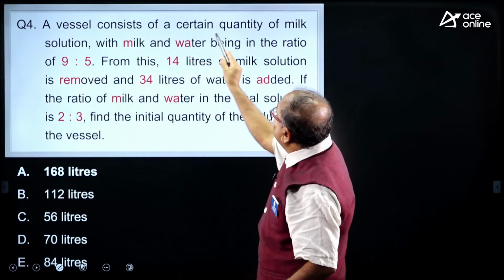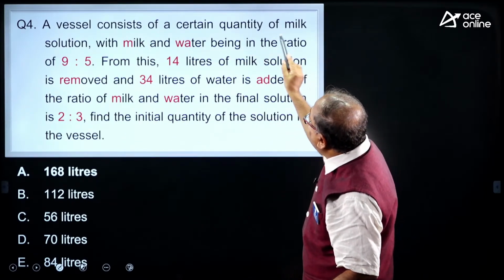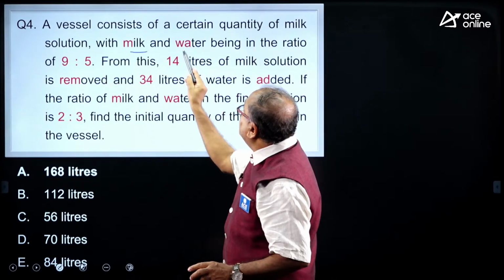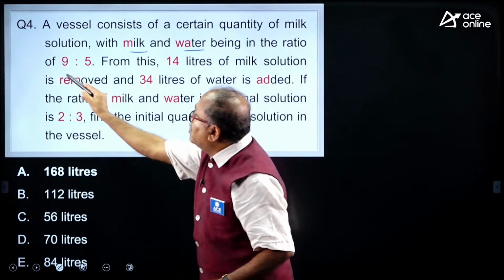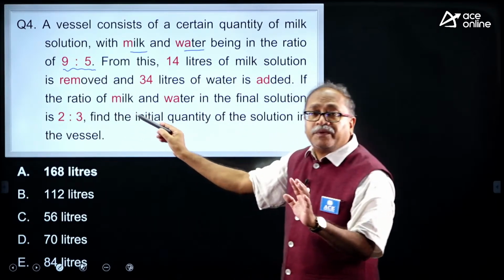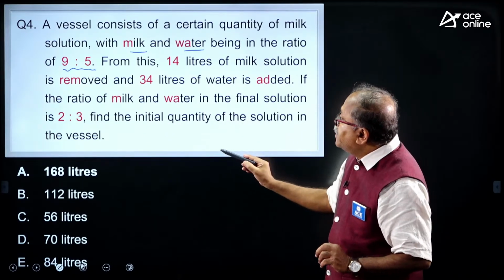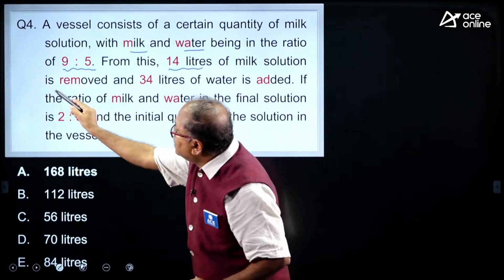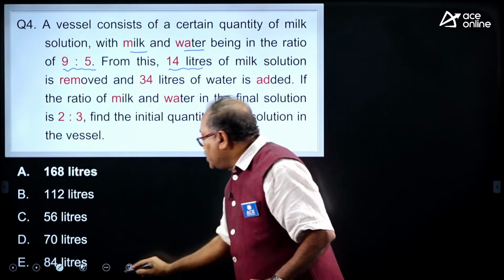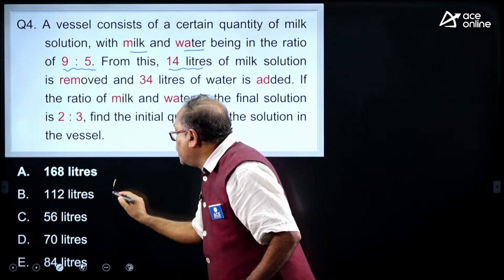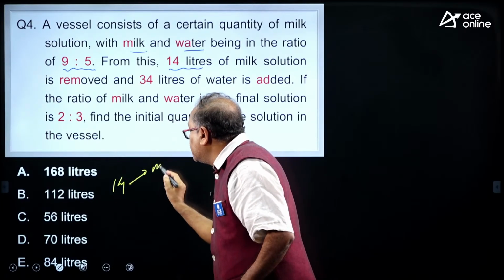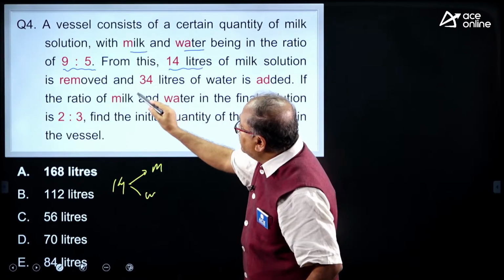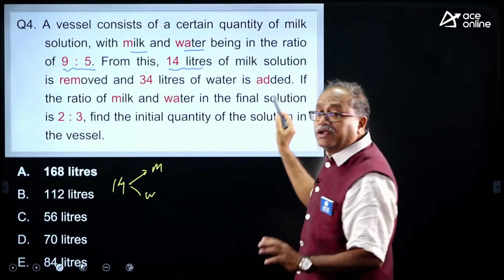A vessel consists of a certain quantity of milk solution in which milk and water are in the ratio of 9:5, 9 parts milk, 5 parts water. Now, from this, 14 liters of milk solution is removed. When you take out the 14 liters, what you are expected to know is how much milk is out and how much water is out, because the same quantity is not replaced, and 34 liters of water is added.